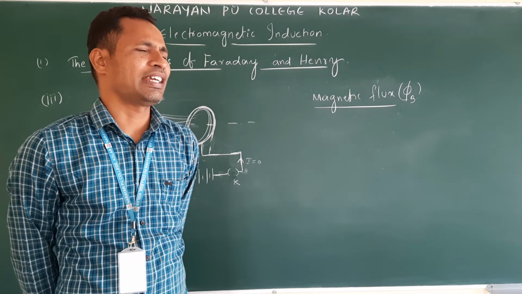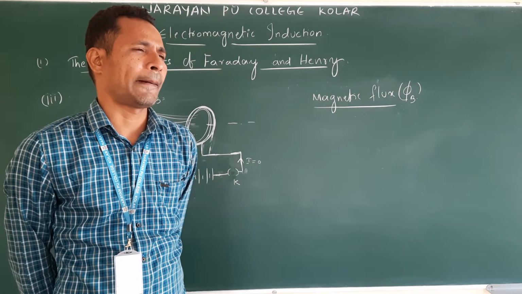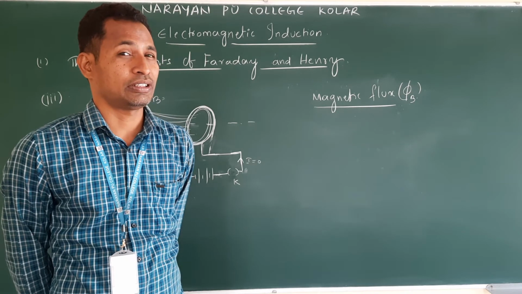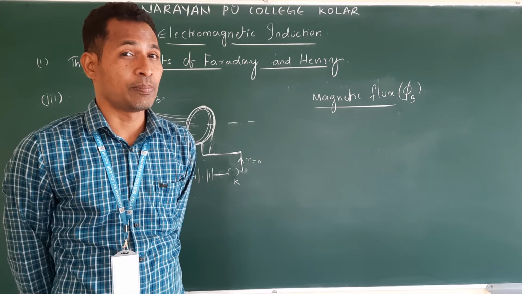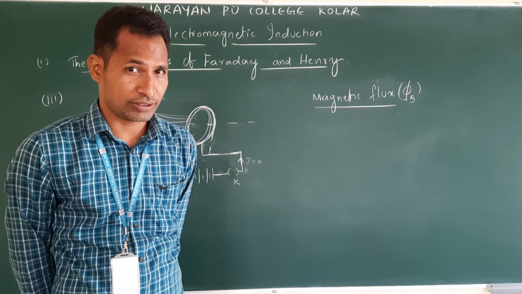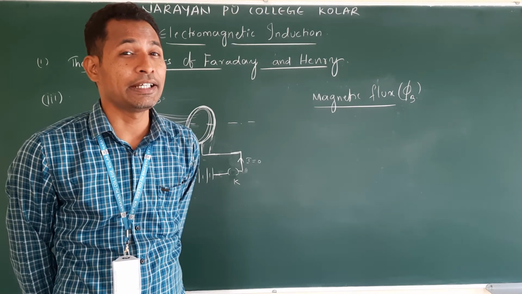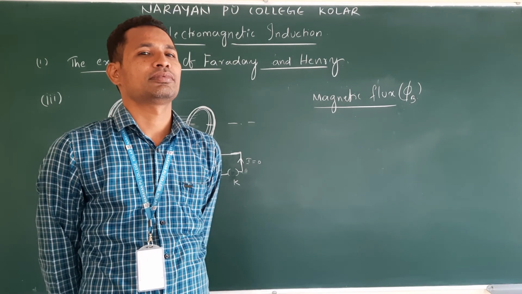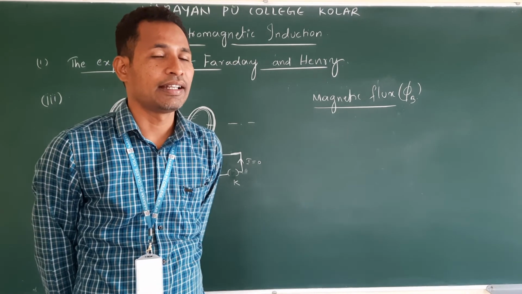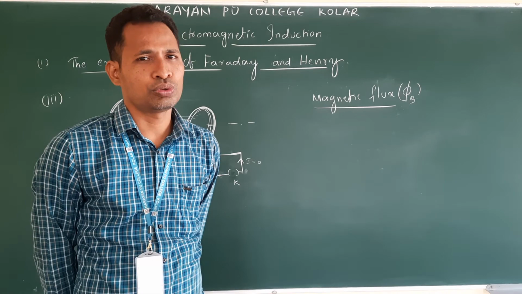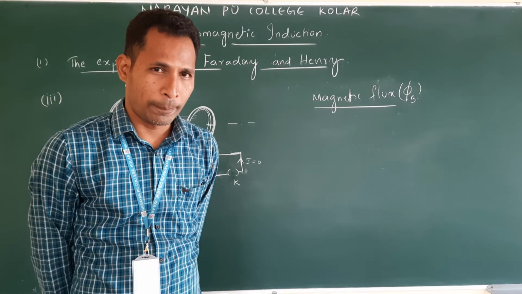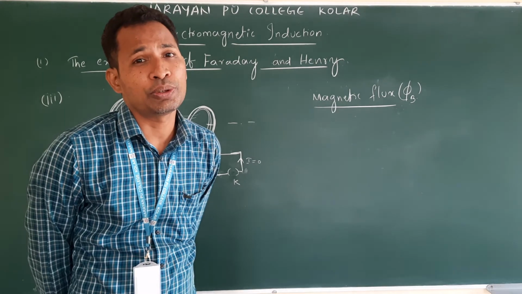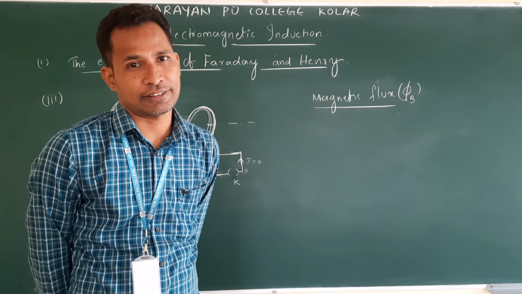This definition is very simple, but we need to state one important point. The lines must pass perpendicular to the plane. Clear? Lines have to move perpendicular to the plane, or parallel to the area vector.